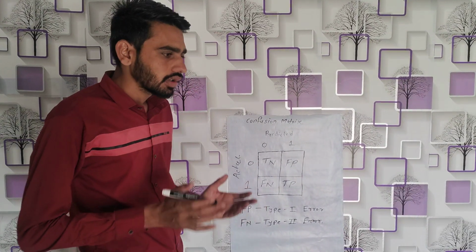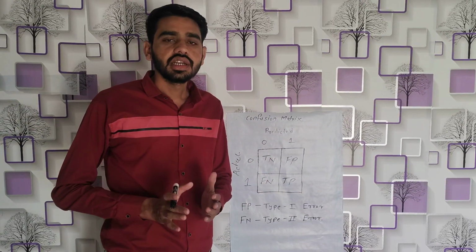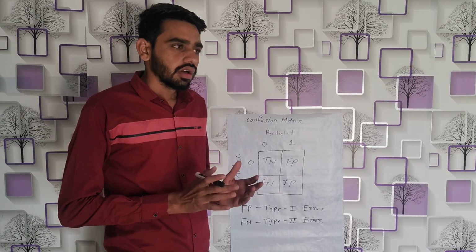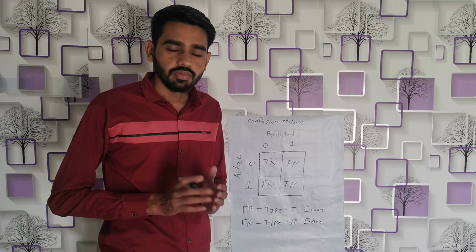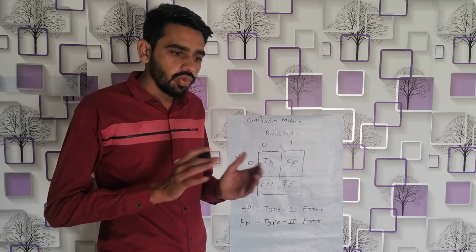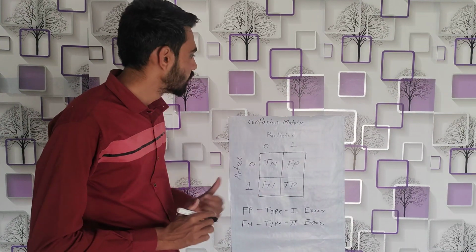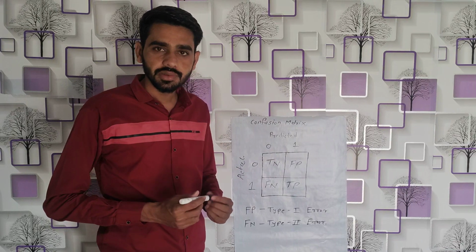The confusion matrix is the evaluation criteria of the classification algorithm. Evaluation criteria means we have to check how well our model is built for this data. To check how well the model is built on the historical, given data, we use the confusion matrix. So the confusion matrix is nothing but the evaluation matrix for the classification algorithm.